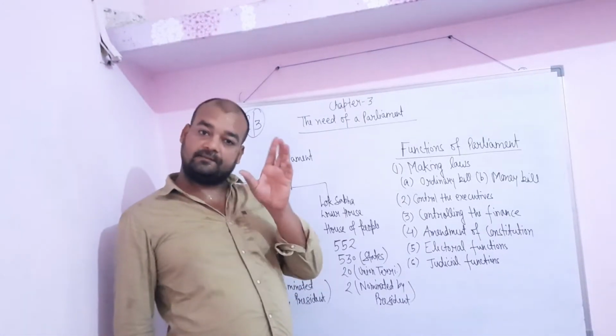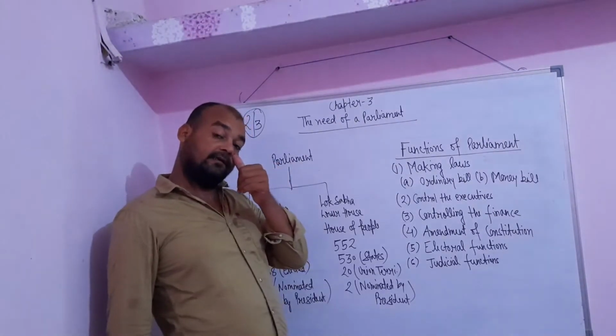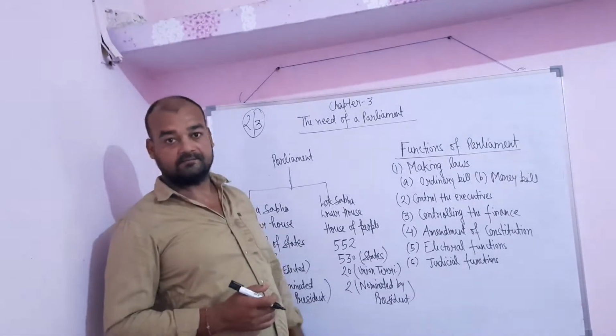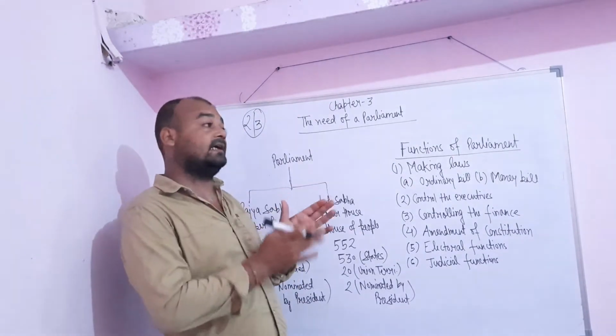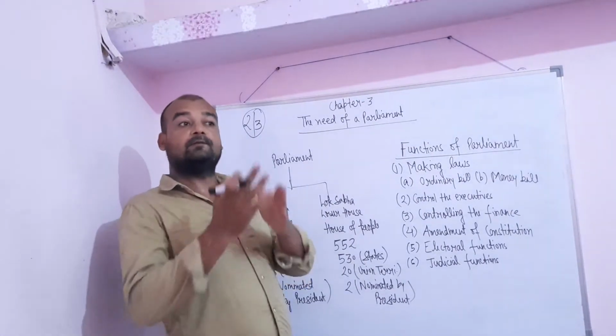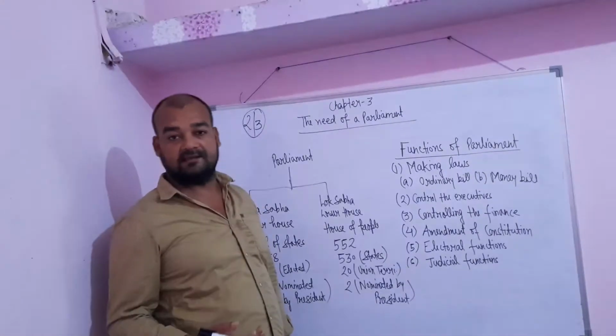Once the government is formed, the leader of that party is elected as the Prime Minister of India. After being appointed as the Prime Minister, it is the responsibility of the Prime Minister to give a list of the cabinet ministers to the President.